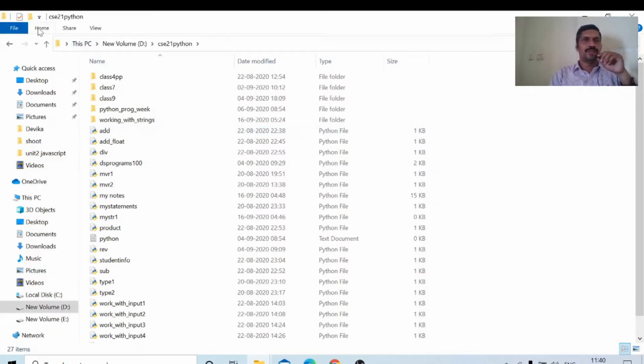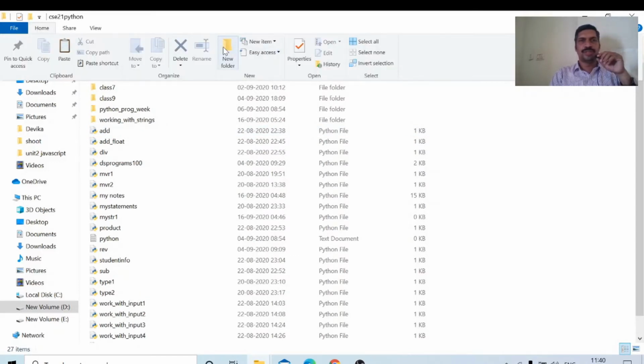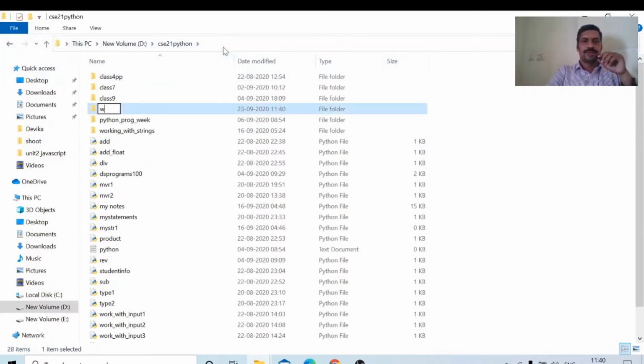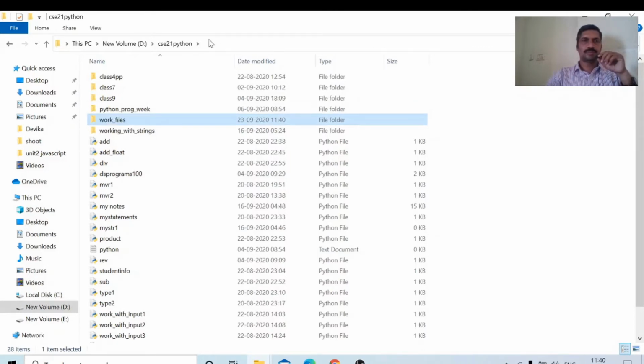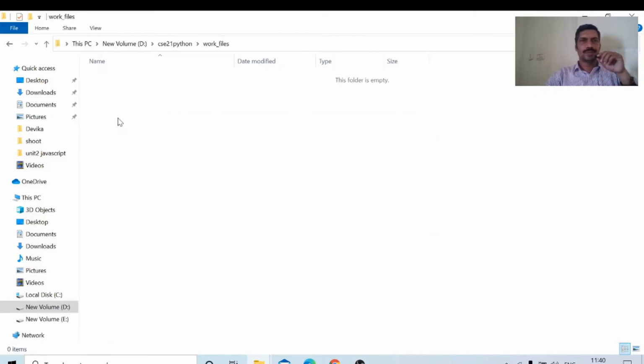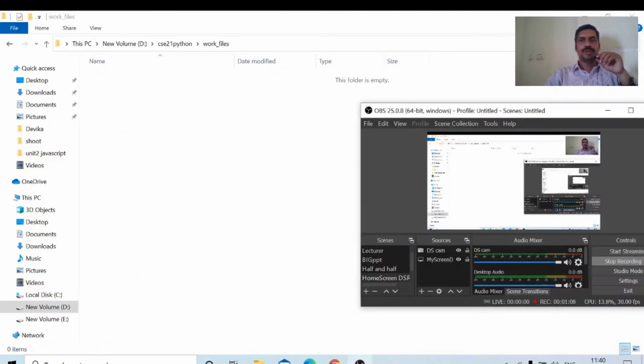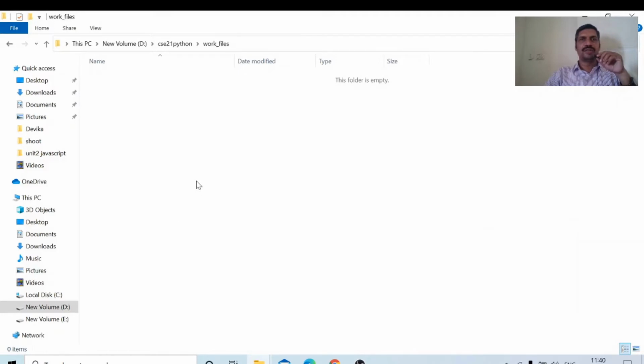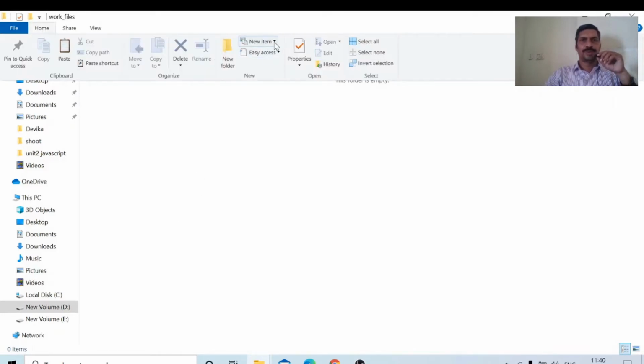In this folder I am creating a new folder, work_files. I have created one folder, work_files. In this one I will do all my programs.